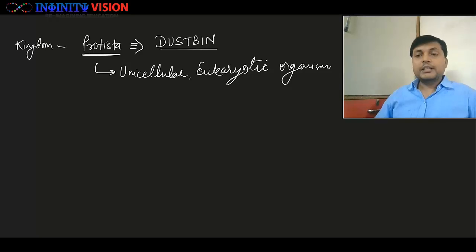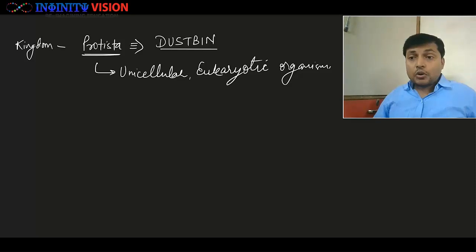Okay, great. However, because of a lot of diversity in kingdom Protista, okay, still there are members which belong to more than one kingdom. So they are also treated in kingdom Protista as well as in some other kingdom.